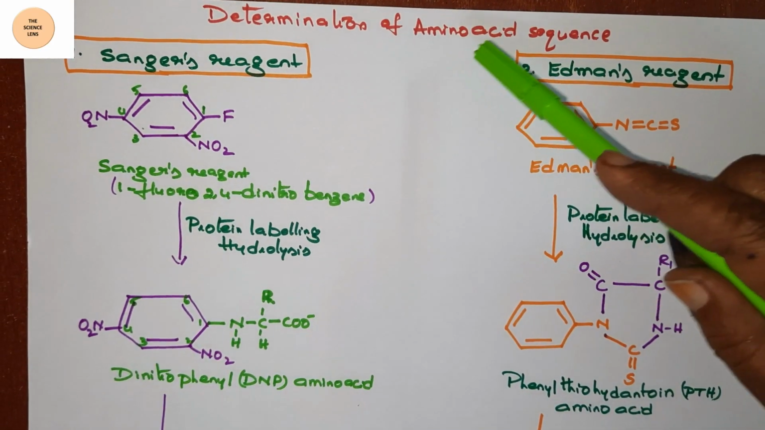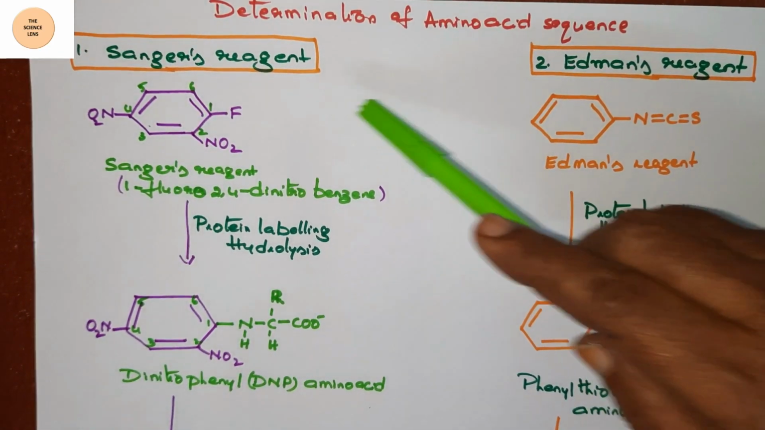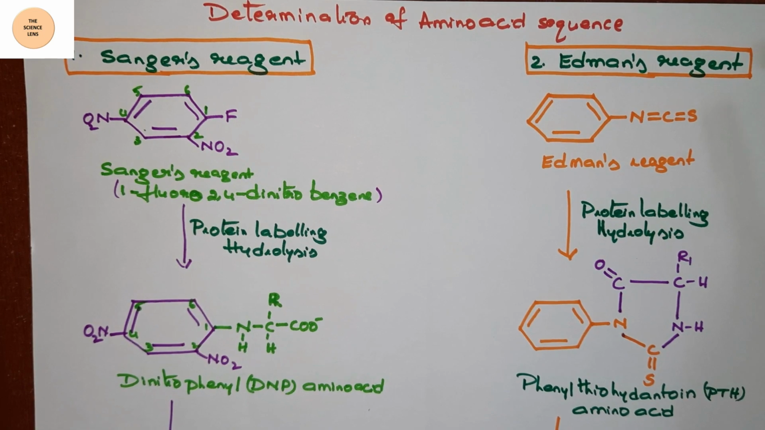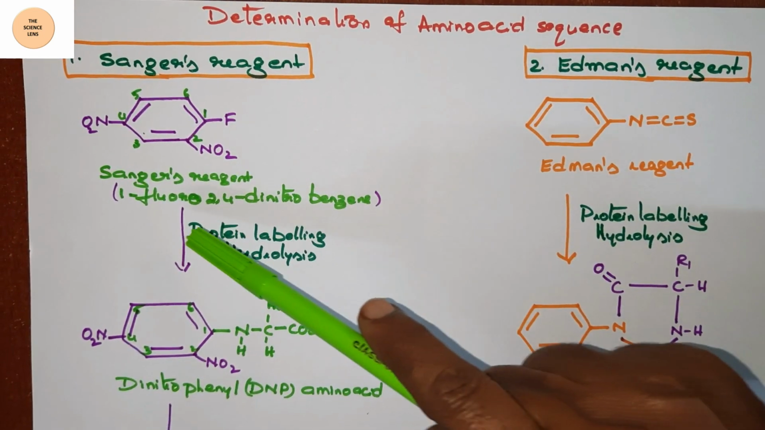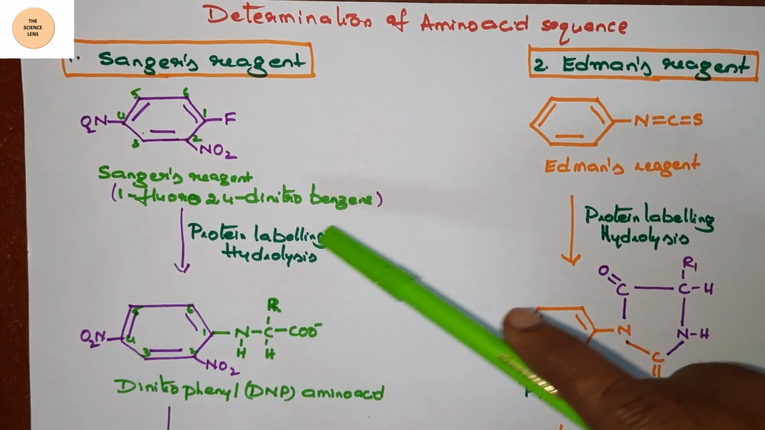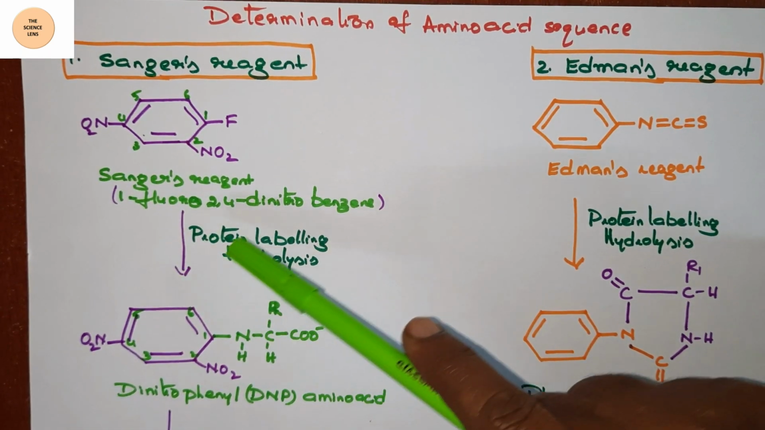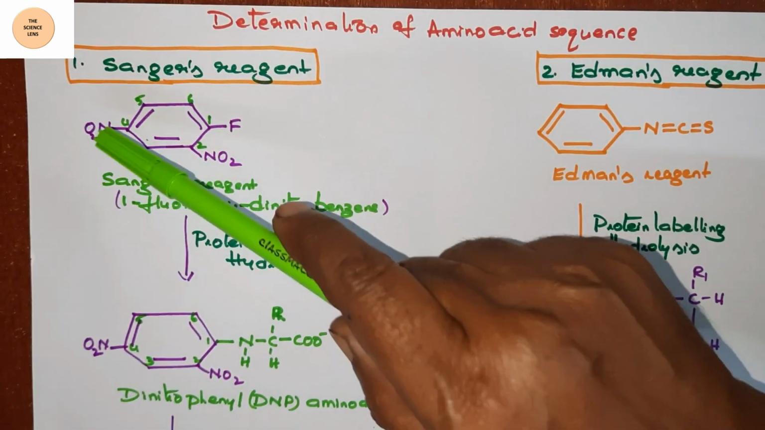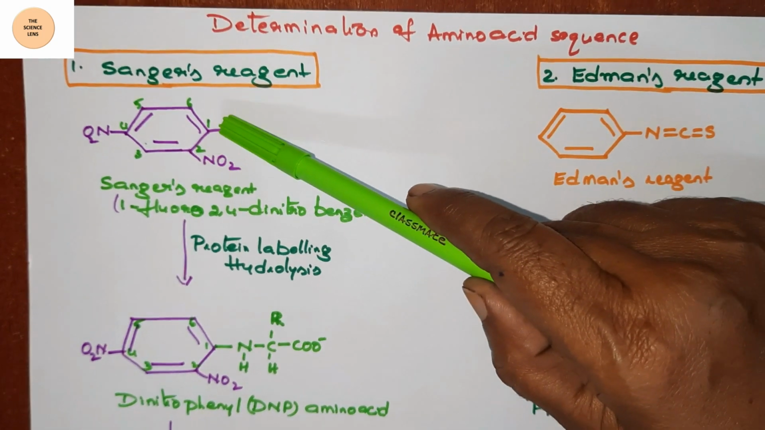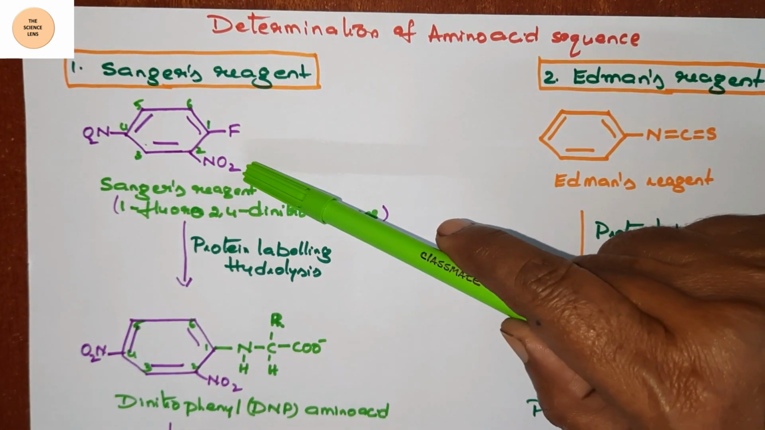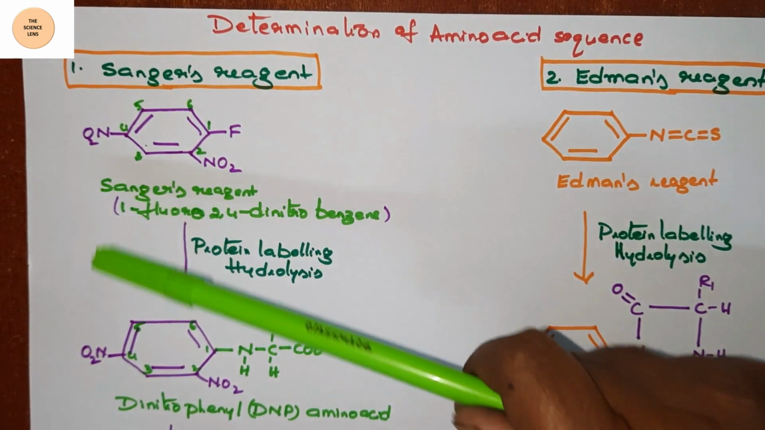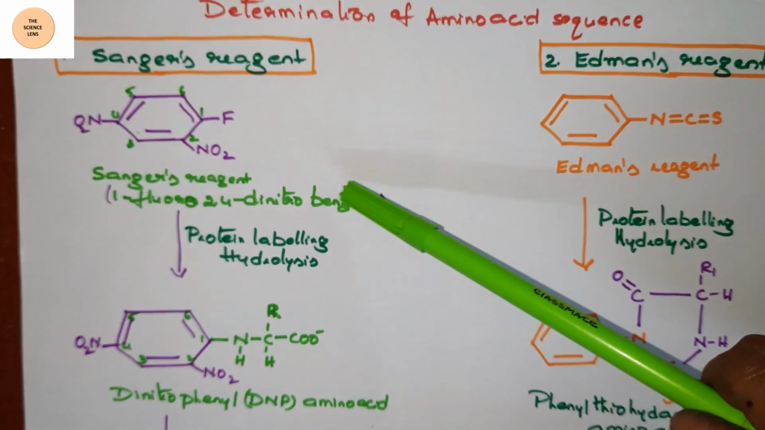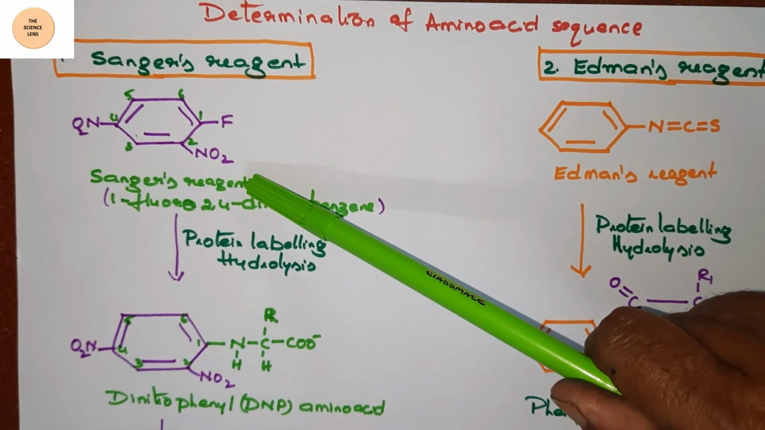Regarding the determination of the amino acid sequence, there are two procedures. The first one is with Sanger's reagent and the second one is with Edman's reagent. Sanger's reagent is fluorodinitrobenzene, FDNB, 1-fluoro-2,4-dinitrobenzene. In the numbering of benzene 1 to 6, at the first position there is a fluorine, at the second position a nitro group NO2, and also at the fourth position NO2. So 1-fluoro-2,4-dinitrobenzene is otherwise called Sanger's reagent.